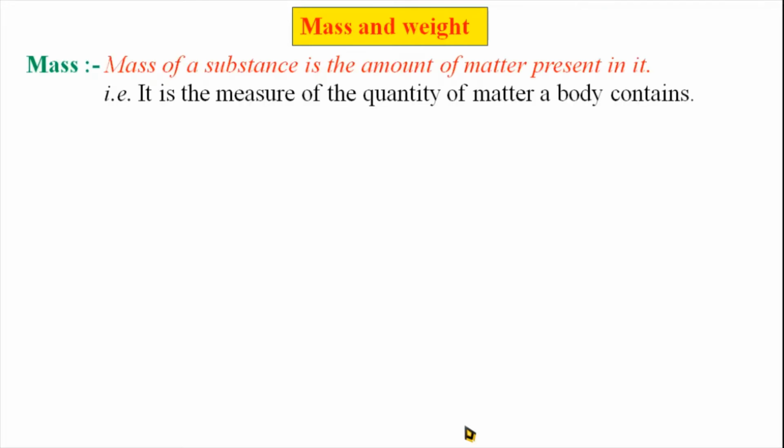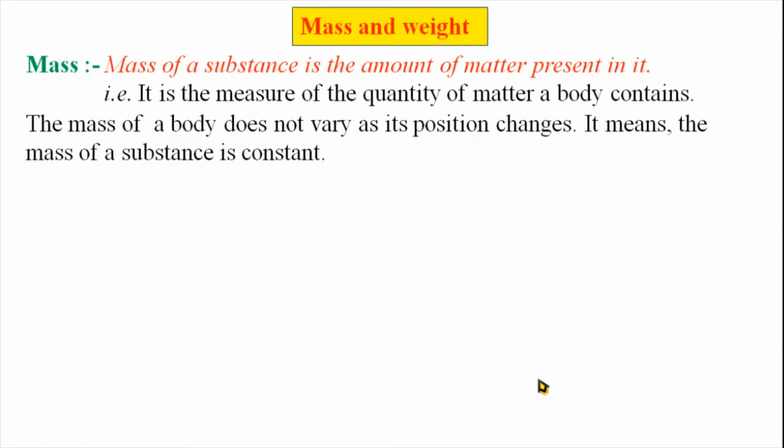We start with the measurement of some physical properties. The first one is mass and weight. We know that matter has mass, so mass is an inherent property of matter. Mass of a substance is the amount of matter present in it. That is, it is the measure of the quantity of matter a body contains. When we say that matter has a mass, that mass is nothing but the amount, we measure the quantity of that matter. So mass is the most important property of matter.